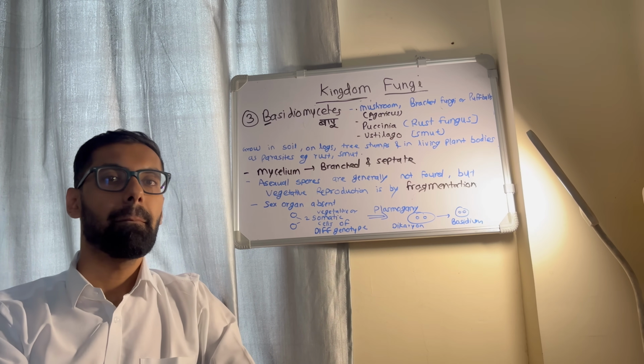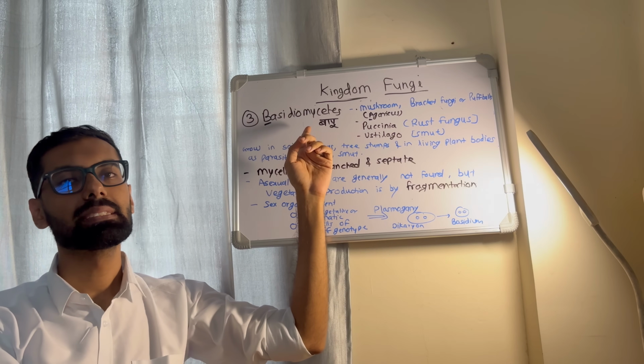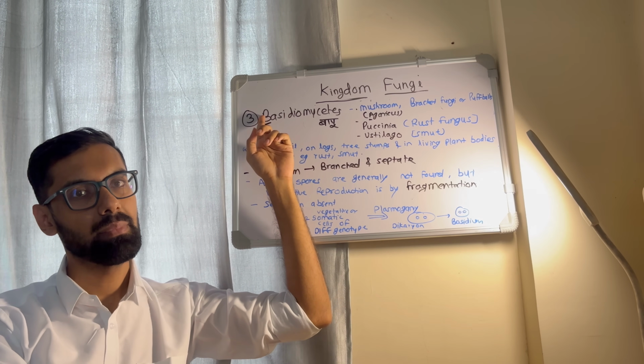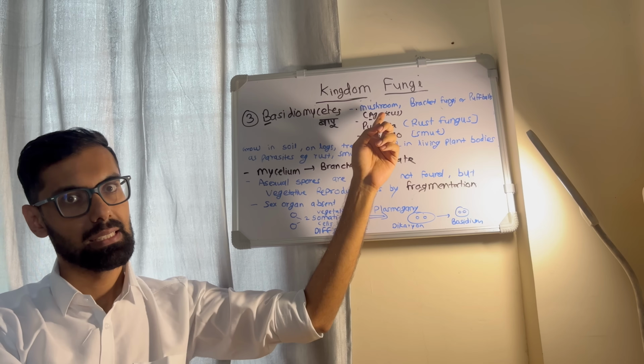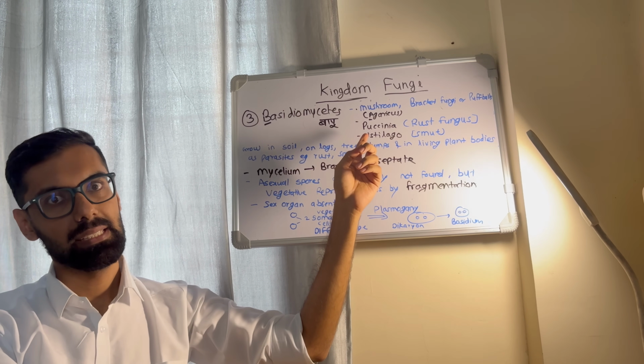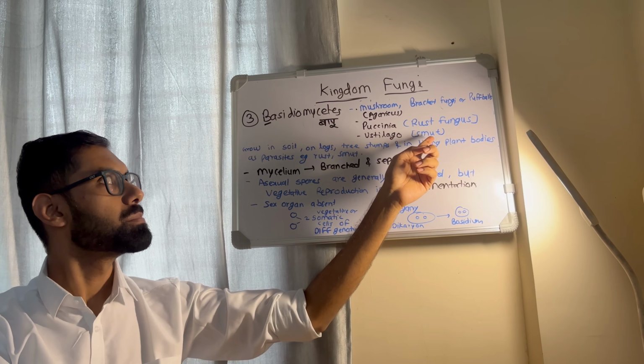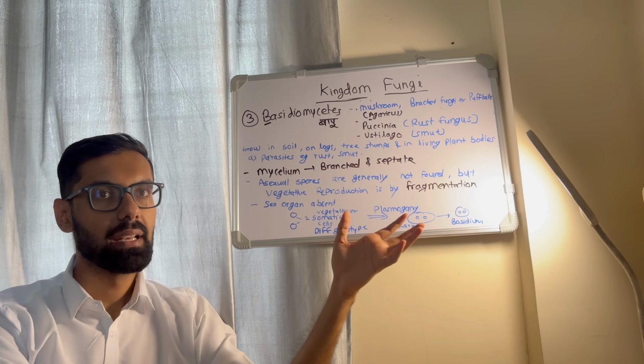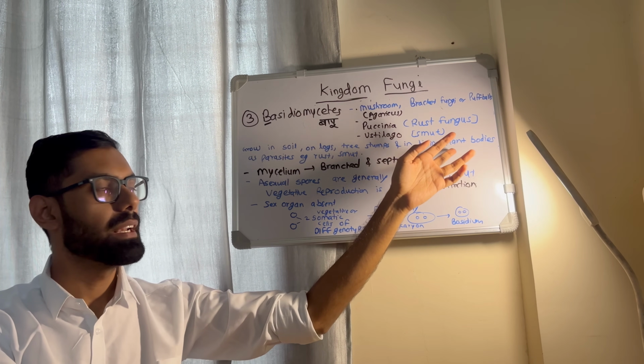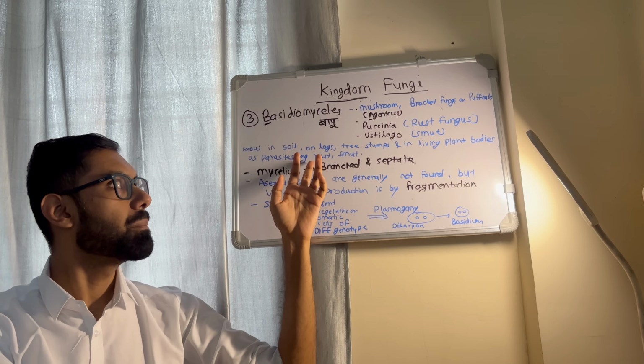Let's discuss today Basidiomycetes. The mnemonic for example is BAPU. B for Basidiomycetes. A for Agaricus, that is the mushroom. P for Puccinia, which is the rust fungus. U for Ustilago, which is the smut. They grow in soil, tree stumps, and on living plant bodies as parasites. Example is rust and smut.